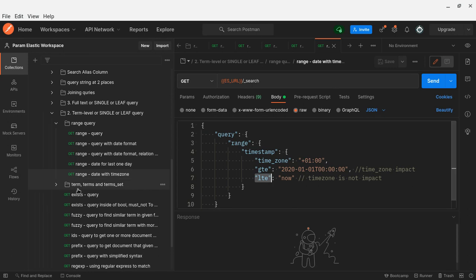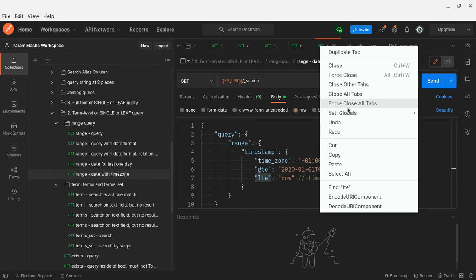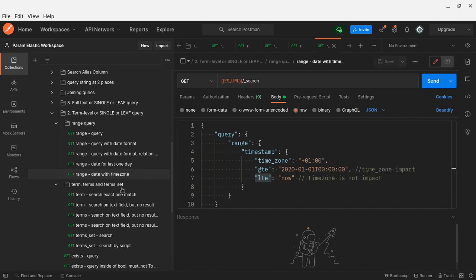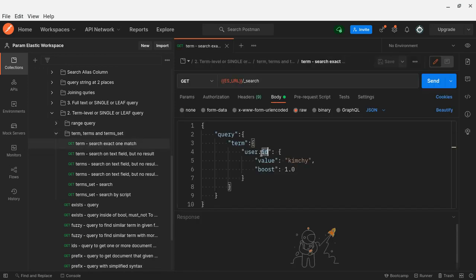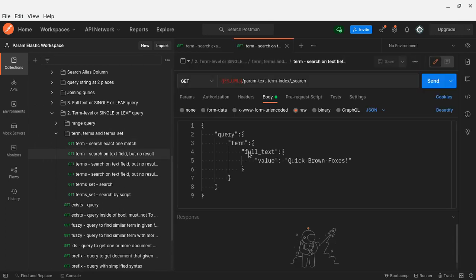As I said, terms is the most famous one, right? Most of the days we will be using the terms query. So it's a simple term. We will say the field, and what is the value. Here, it's a full text.